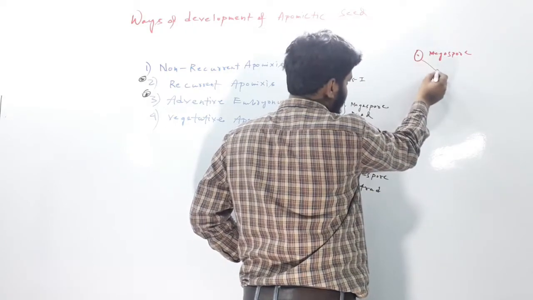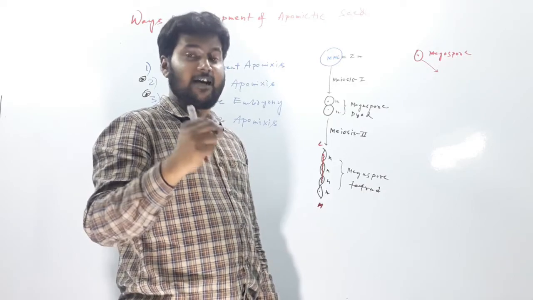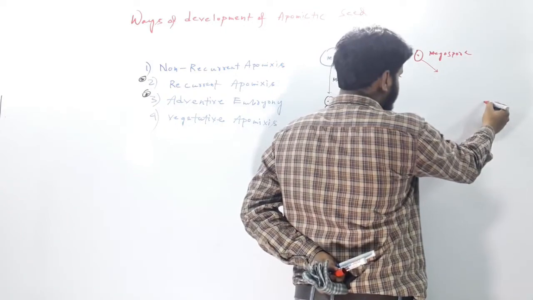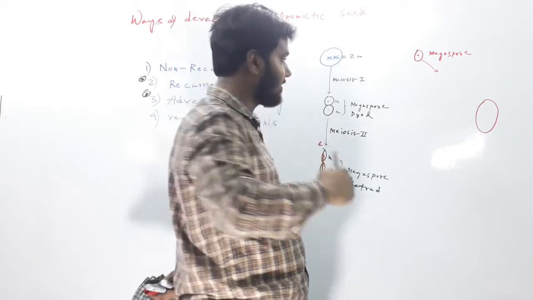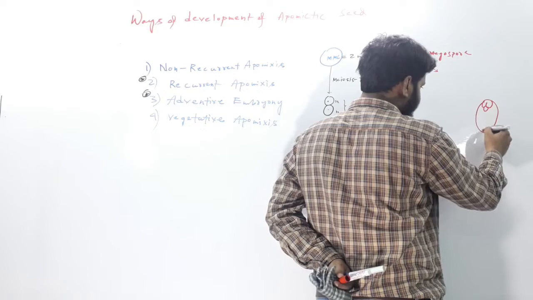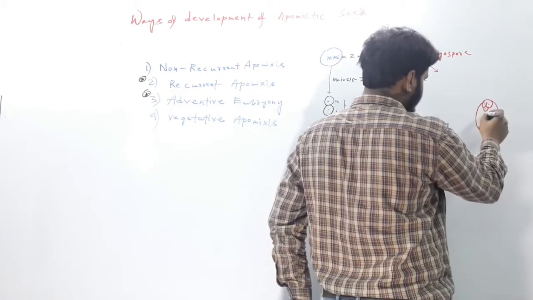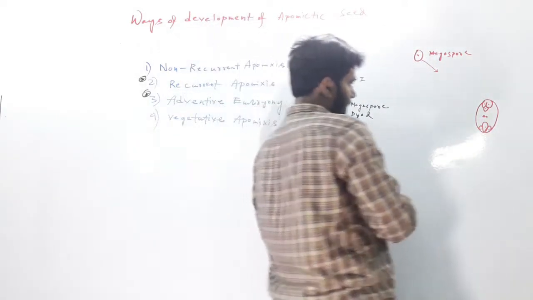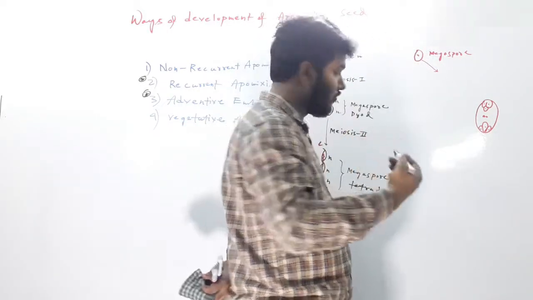This megaspore will now undergo free nuclear cell division. And after the free nuclear cell division stage, what will it produce? You all know it will produce one 7-celled 8-nucleate stage. There will be 2 nuclei which are called polar nuclei, you all know. And this structure is called the embryo sac. We are just recalling this, you all know this.